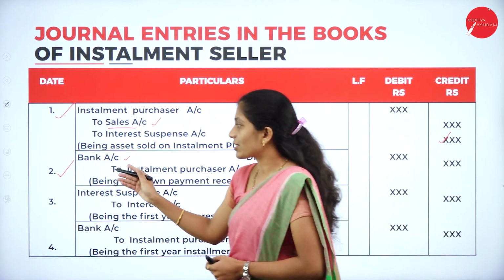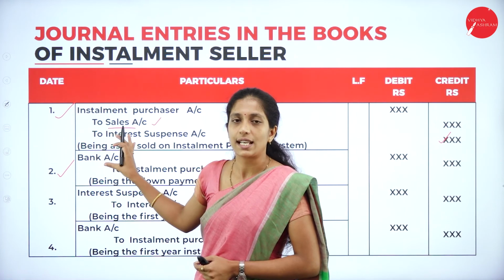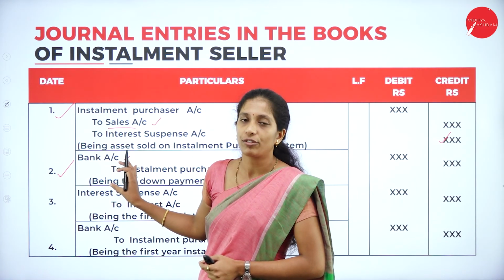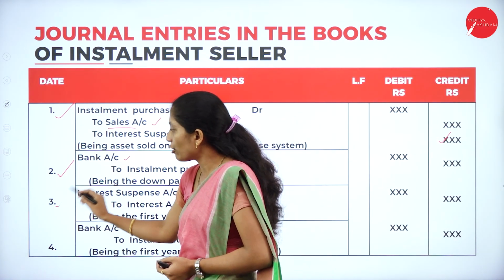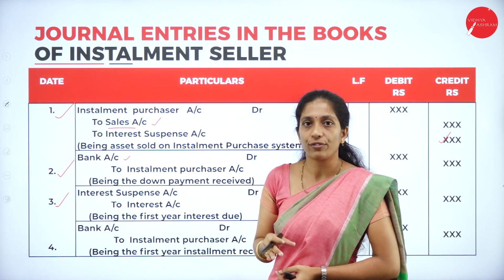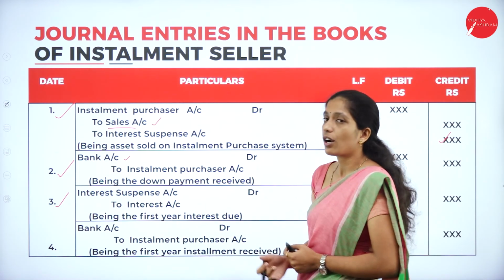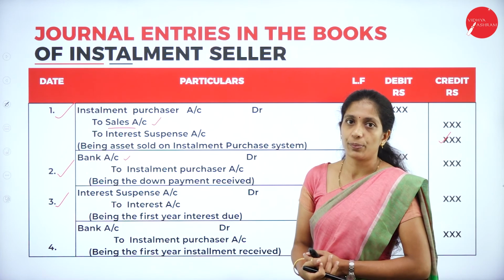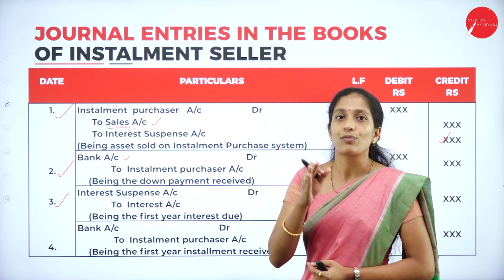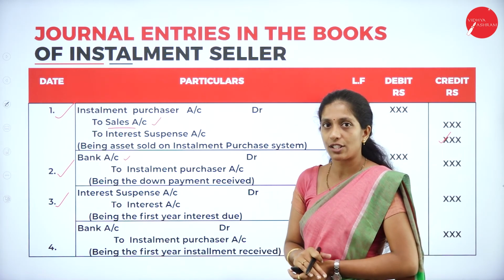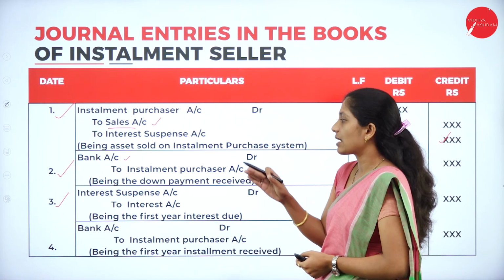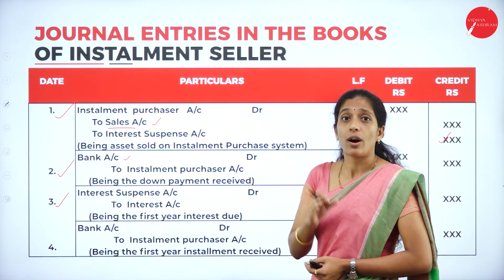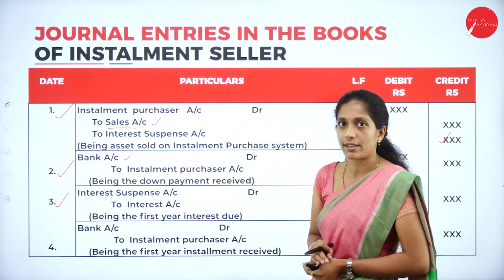So in the first year, there are two entries, one for selling of asset, next receiving of down payment. Next, at the end of that particular year, that is end of first year, we have to record entry for interest due. Same as hire purchase system, we are going to record entry for interest due. Whereas in hire purchase system, it was hire purchaser account debit to interest account.